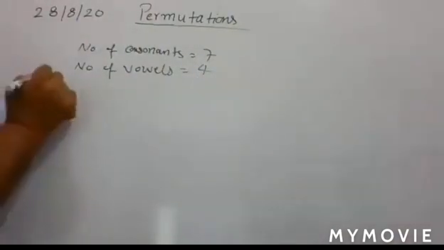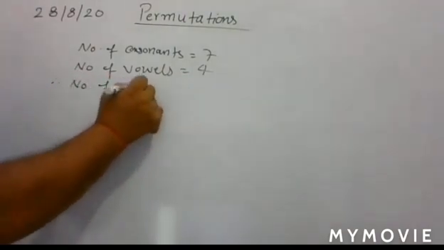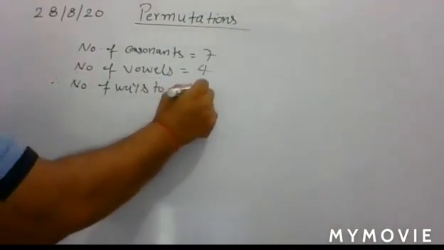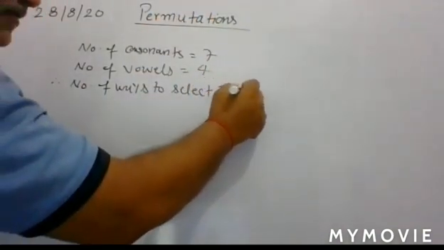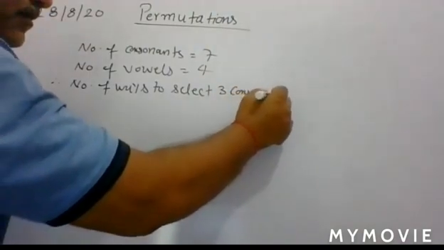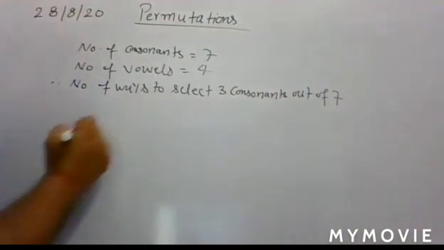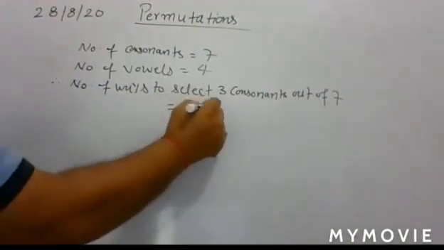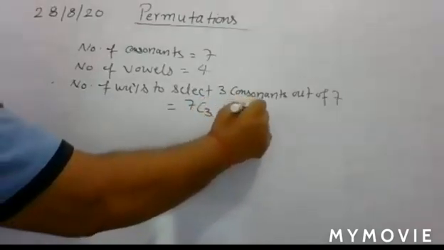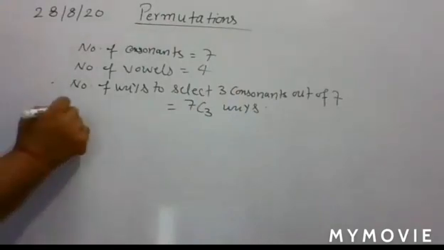So write, the number of ways to select 3 consonants out of 7 is 7C3 ways.